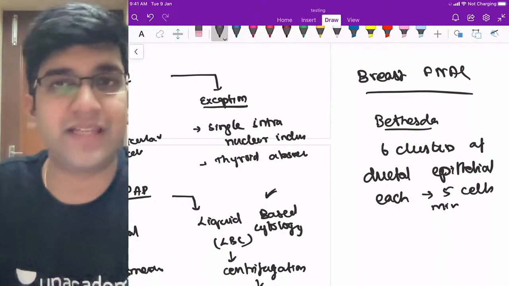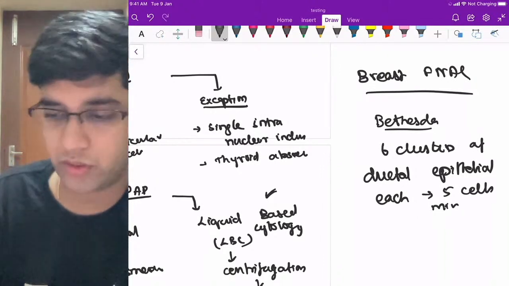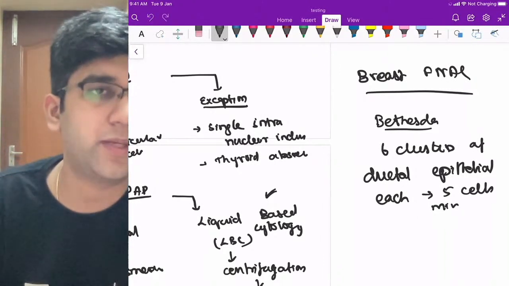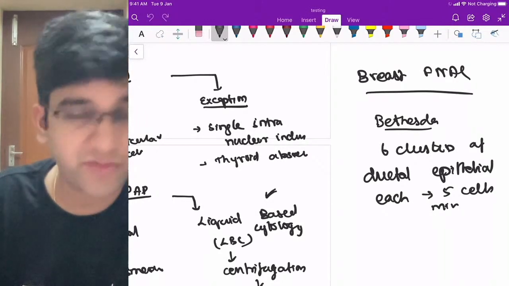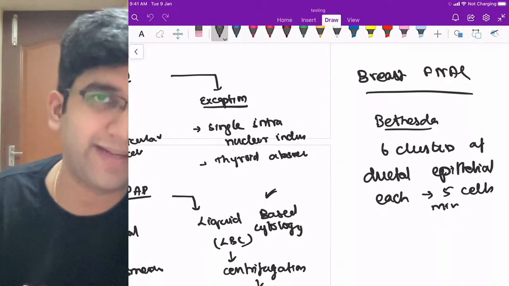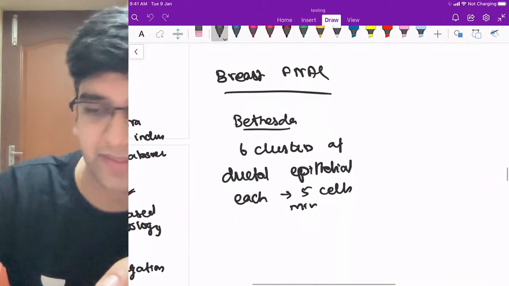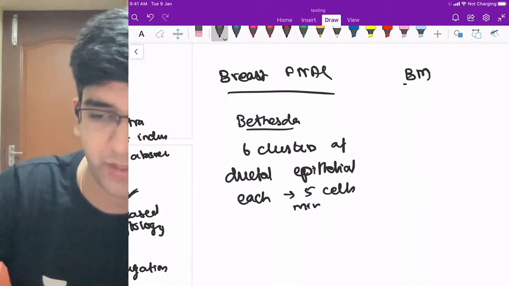So a minimum of 5 cells in each cluster, right? That's for your breast FNAC. Okay, got it? Even for bone marrow biopsy and aspirate, we have adequacy. I'll just complete with bone marrow, then we'll go to the next one.